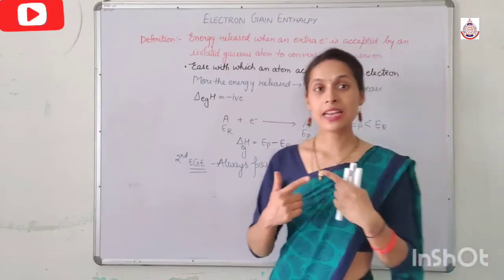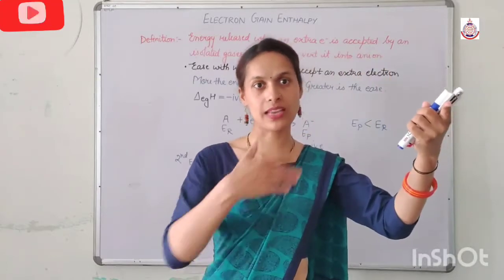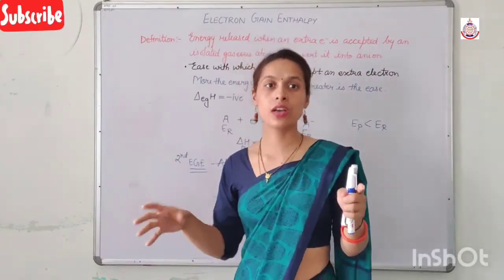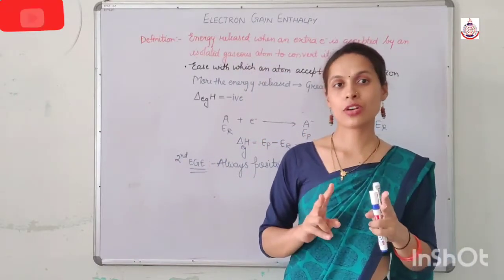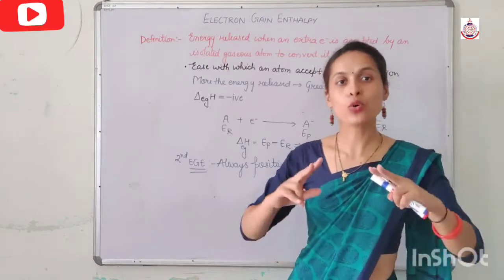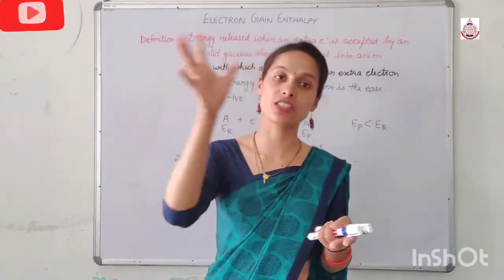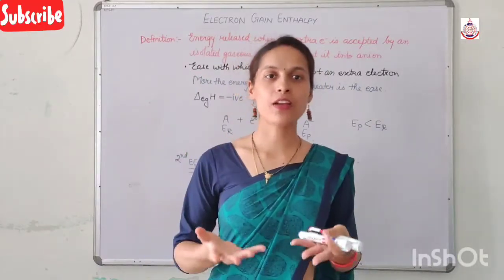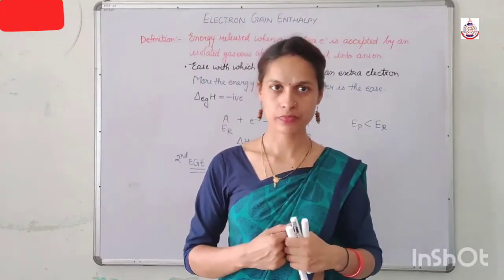Now we want the atom to accept one more extra electron. So there is an interelectronic repulsion between the first electron which was accepted by that atom and the second electron which was supplied by us. To overcome this electron-electron repulsion we have to supply energy from outside. So because of the outside supply of energy, the enthalpy change becomes positive.